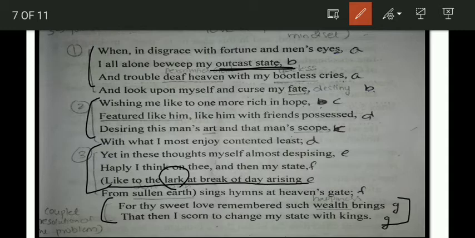So this is a kind of simile being used in the poem, in which he says, "like to the lark at the break of day arising from sullen earth." That means he prefers days, or he finds himself happier during the day than at night.